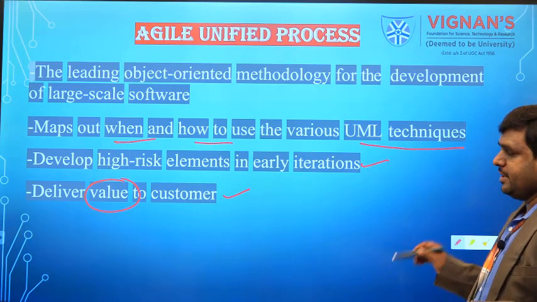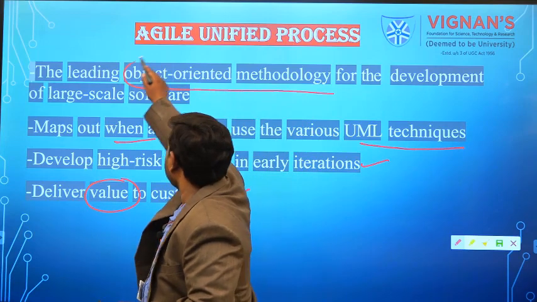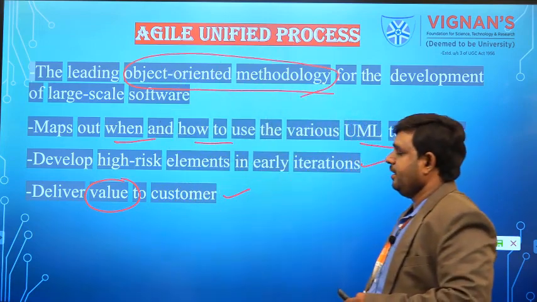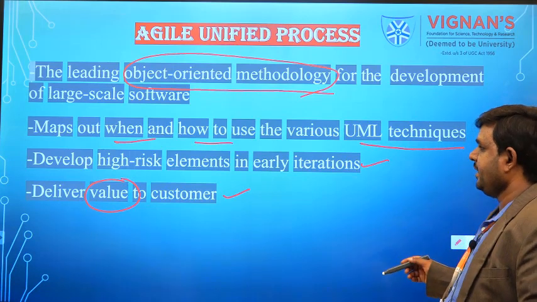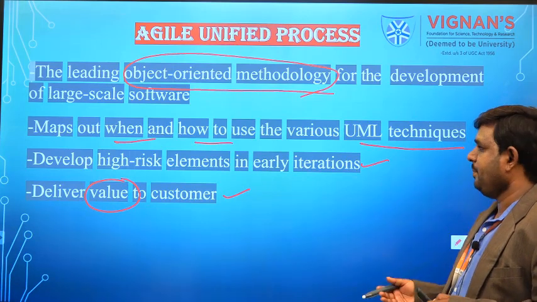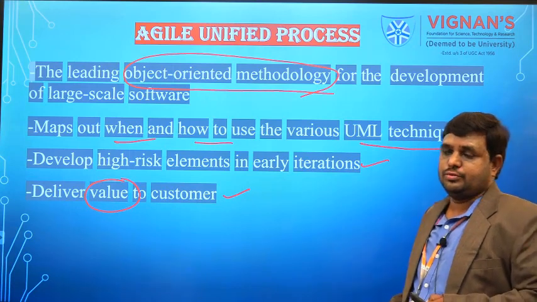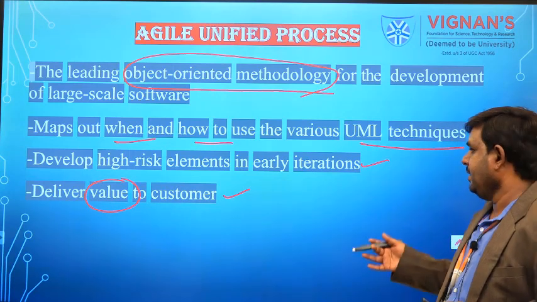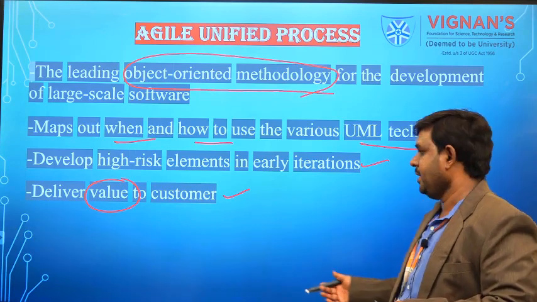So simply, first we are going to use an object-oriented method for developing the software, and also we are going to use UML techniques, and we are going to map when and how to use these UML techniques. We are going to take the high risk elements for the early iterations, and next we are going to deliver valuable software to the customer.